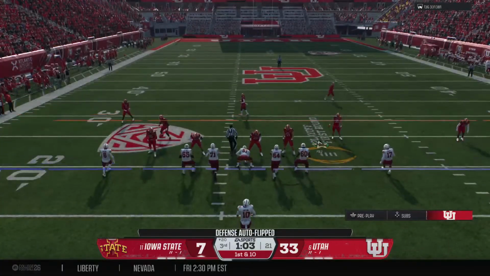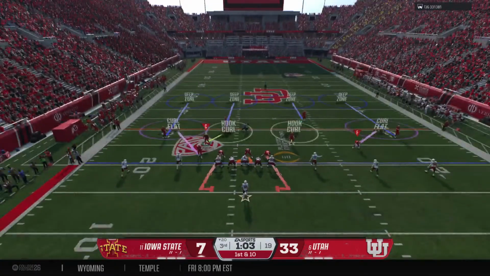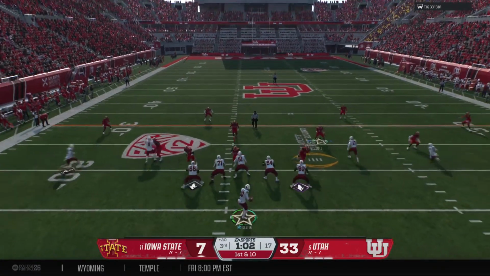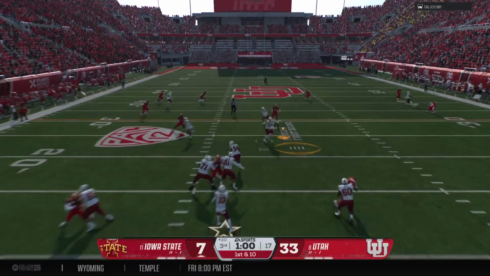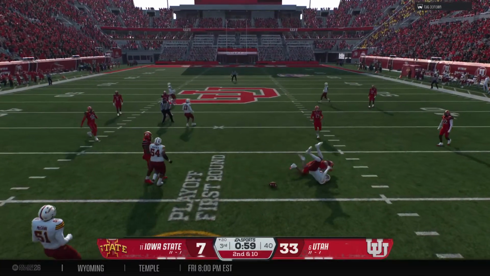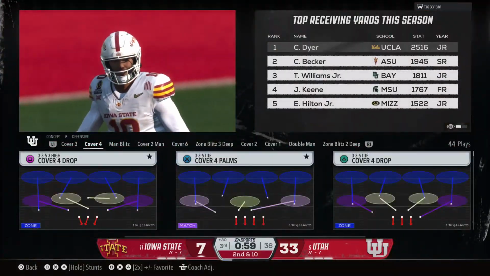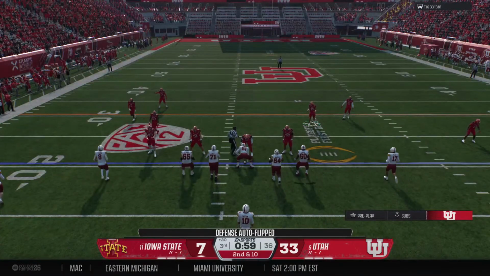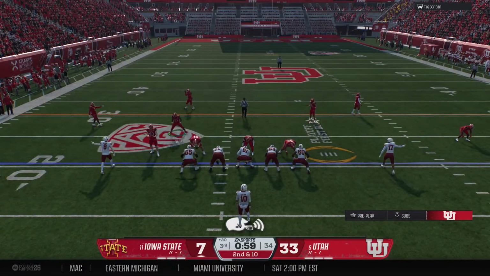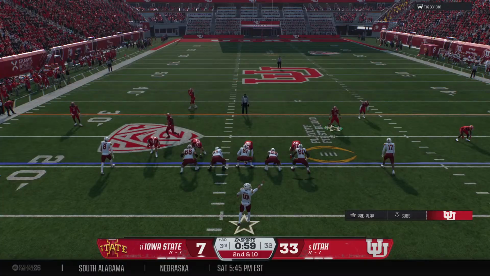Here's the first play of the drive now from the 20-yard line. Looking to throw it on first down. And it's incomplete. The defender arrived the same time as the football. And now it's second down. After the incompletion, 2nd and 10. What can they do here to make it 3rd and manageable?